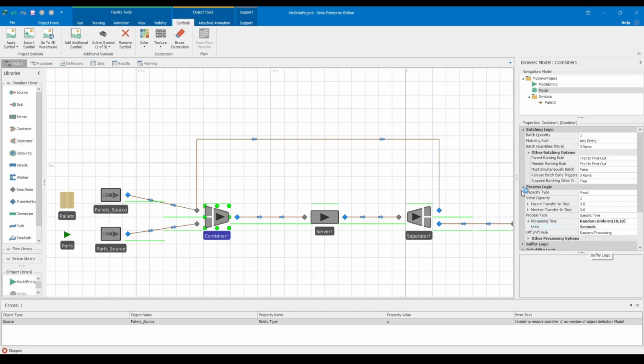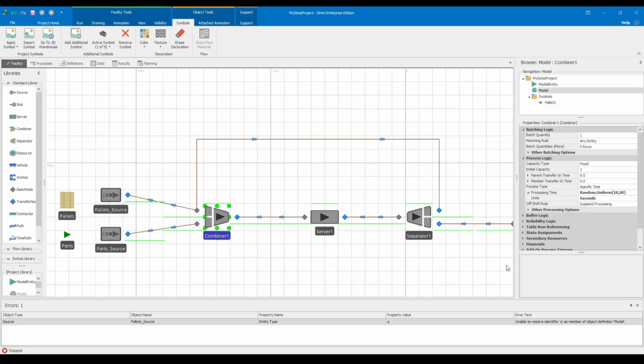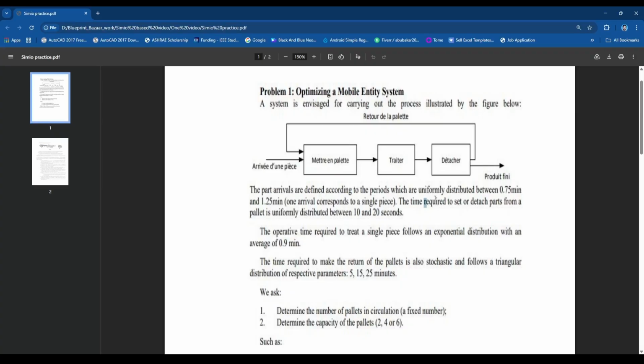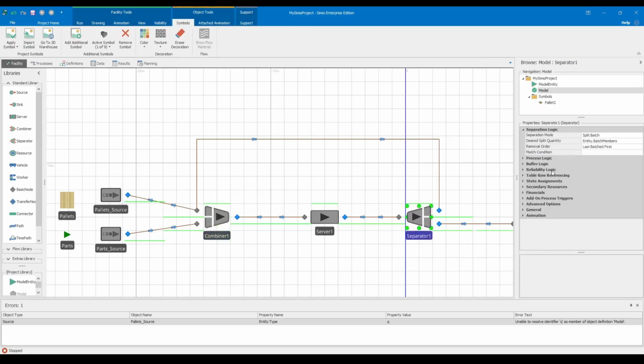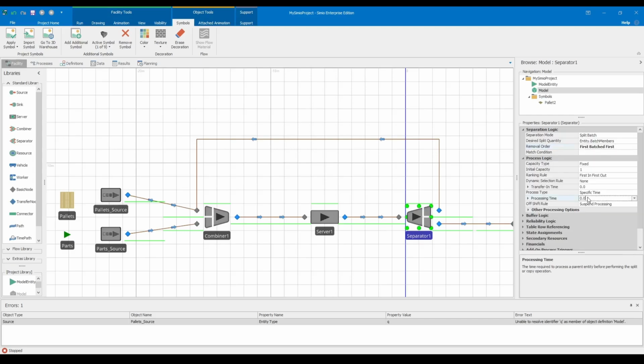To bring these into the system, we add two sources, one dedicated to pallets and the other to parts. We then lay out the functional blocks of our production line by adding a combiner to represent the palletizing station, a server for the treatment process, a separator for detaching the parts, and finally, a sink to collect the finished products.